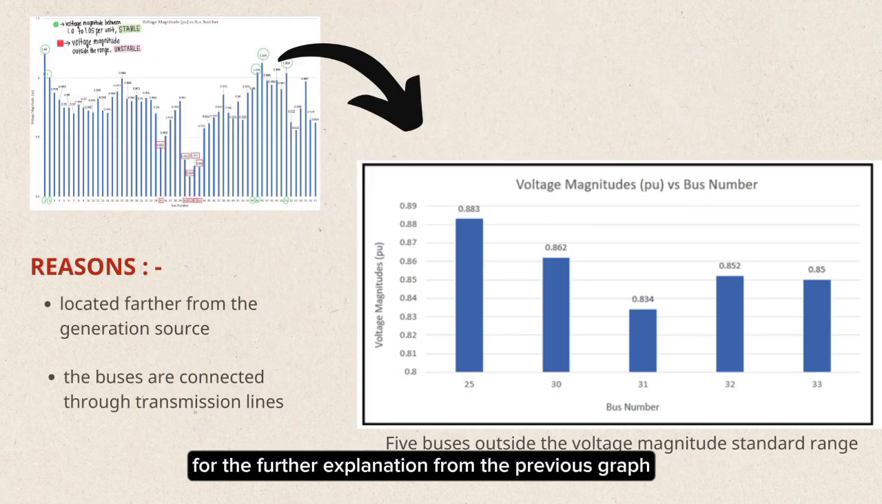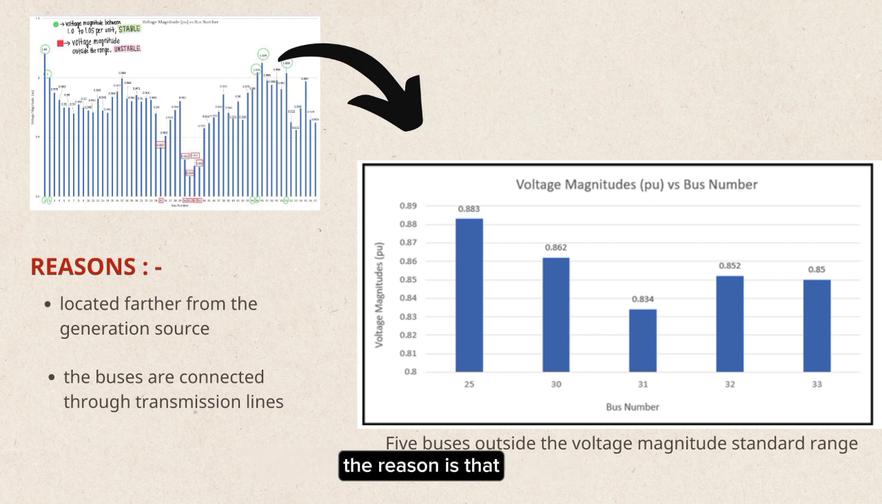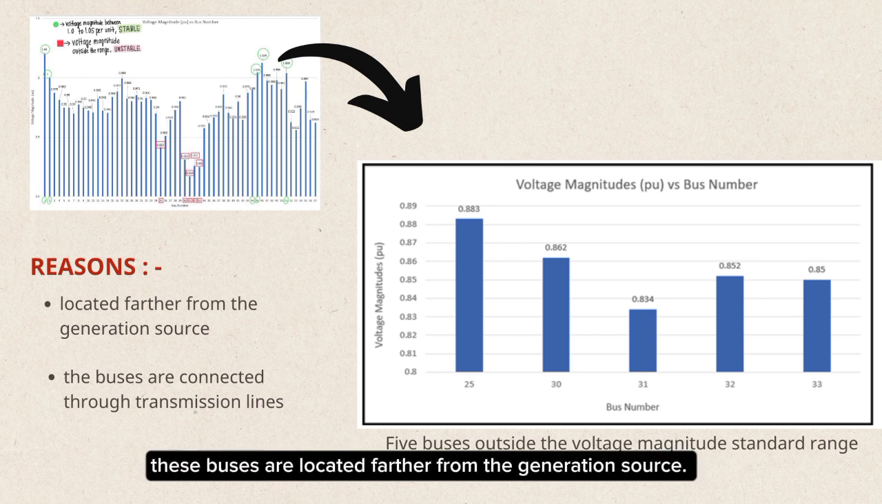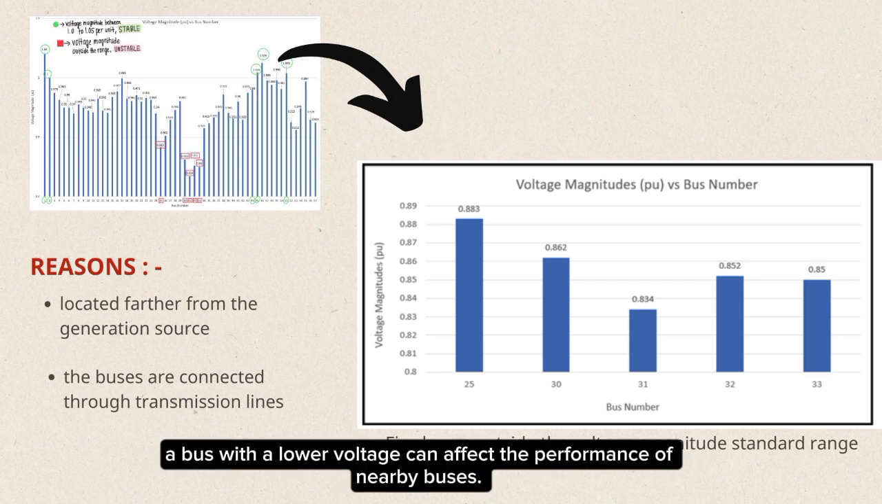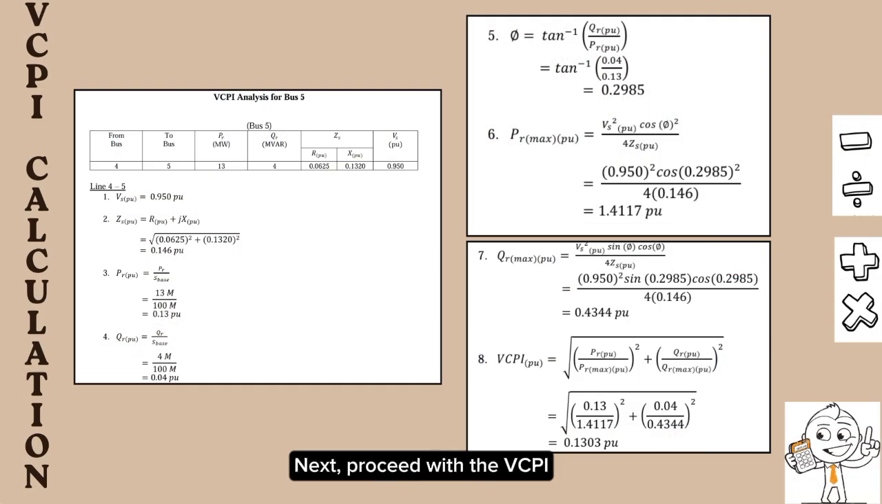For further explanation from the previous graph, there are 5 buses outside the voltage magnitude standard range. The reason is that these buses are located farther from the generation switch. Since the buses are connected, a bus with a lower voltage can affect the performance of nearby buses. Next, proceed with the VCPI calculation using the formula. Here is an example of the calculation for bus number 5.